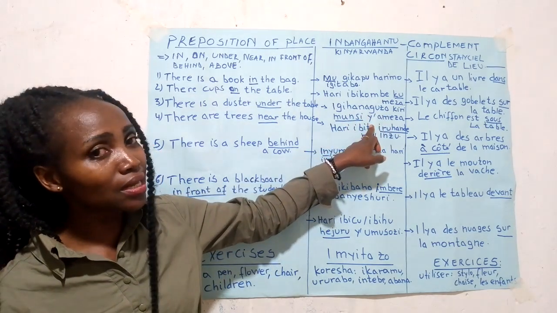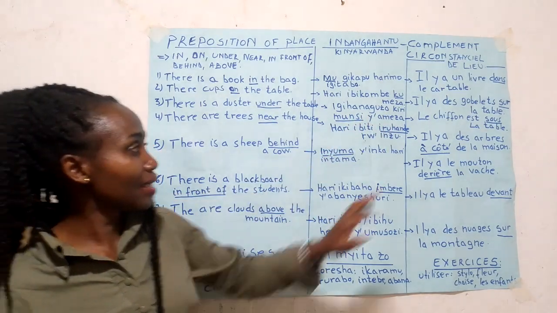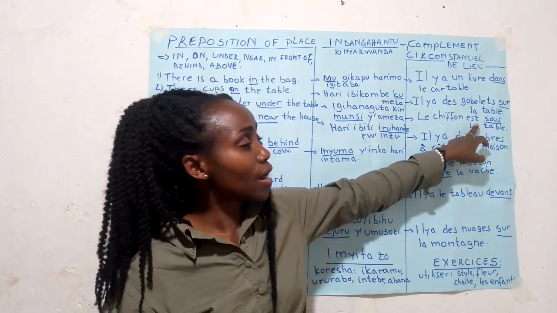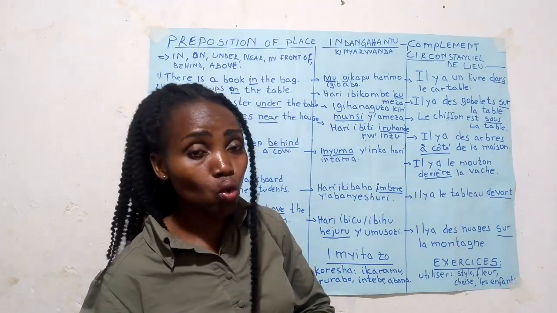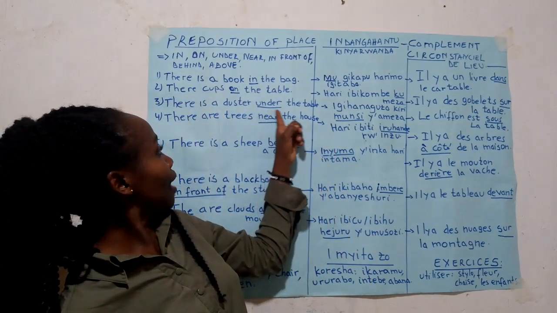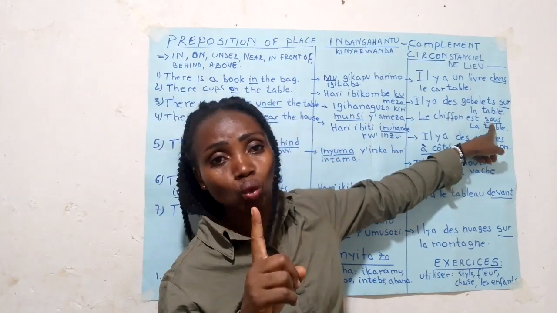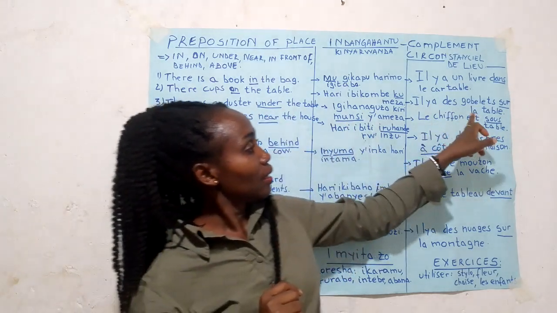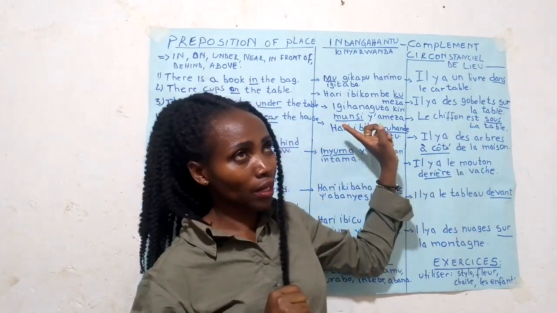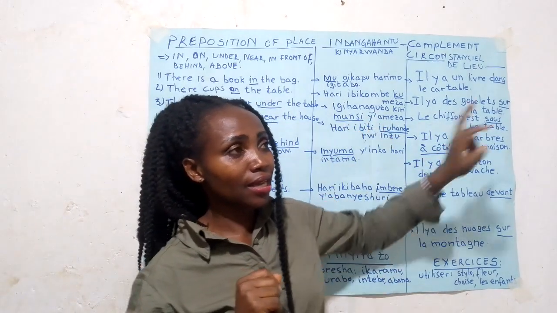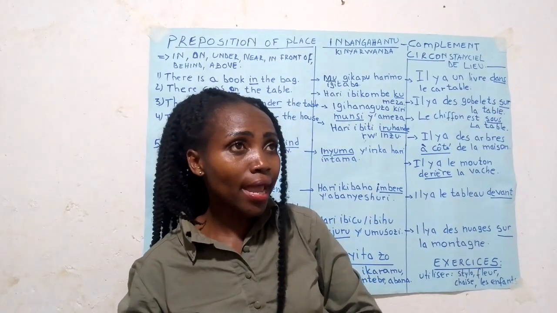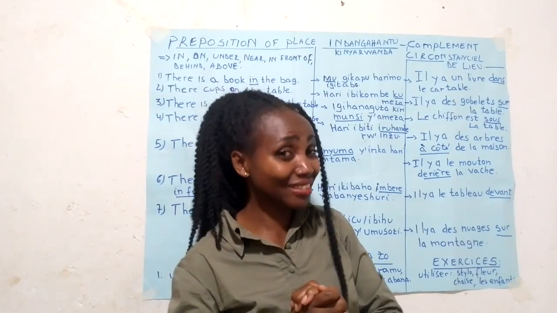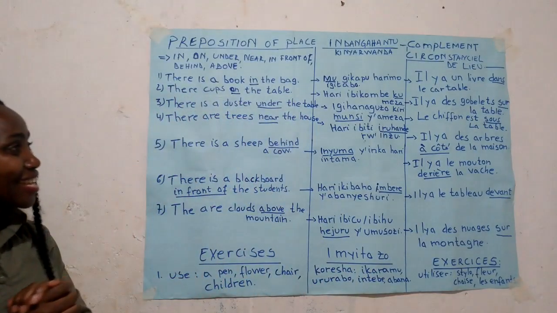Igihanaguzo kiri munsi y'ameza. In French, le chiffon est sous la table. Sous la table means under. In Kinyarwanda, munsi, en français, sous. Le chiffon est sous la table. It's very clear and very easy also. Thank you so much.